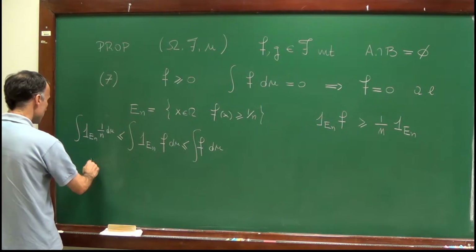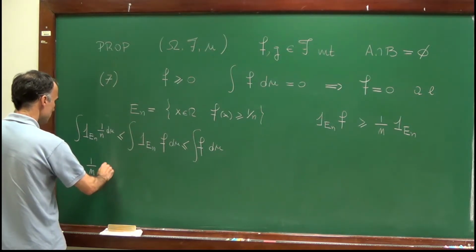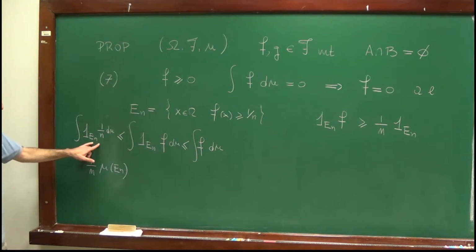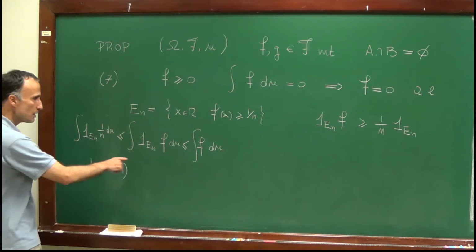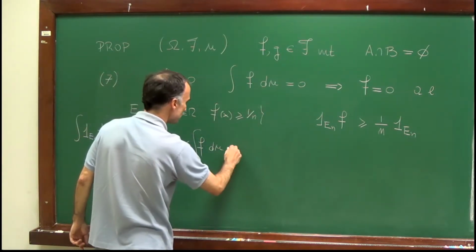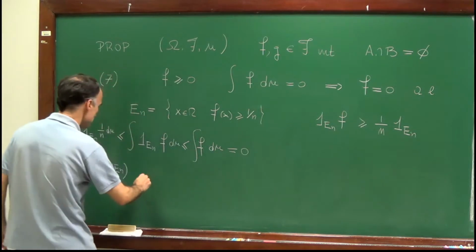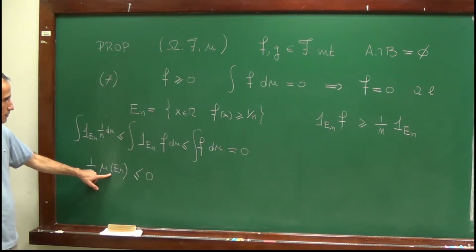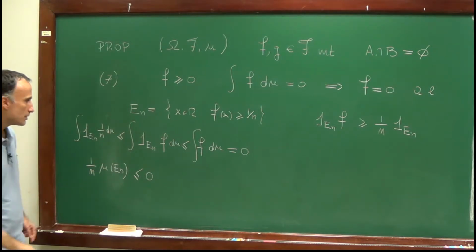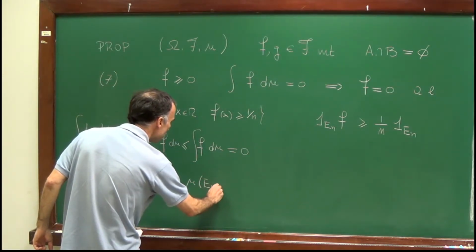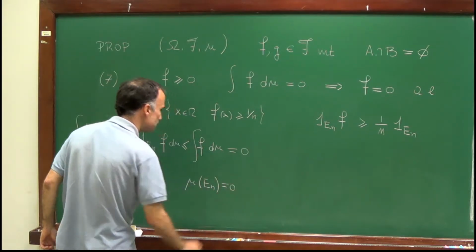And therefore, I get that 1 over n times mu of En, which is the integral of this simple function, is less or equal than the integral of f, but the integral of f is equal to 0. And of course, this quantity here is non-negative, and therefore this means that the measure of the set En is equal to 0.